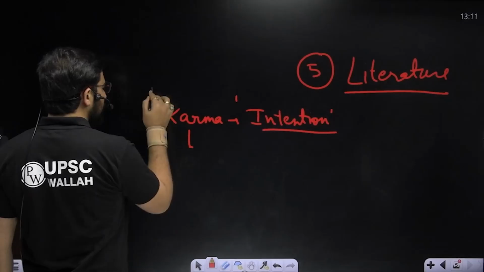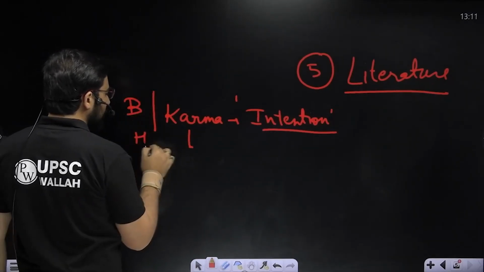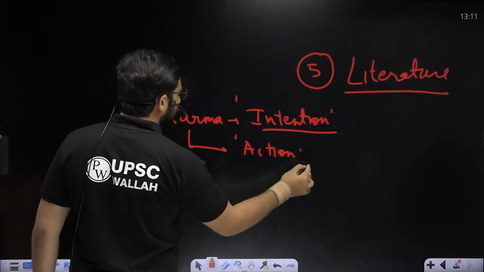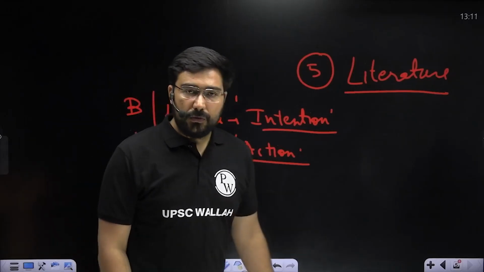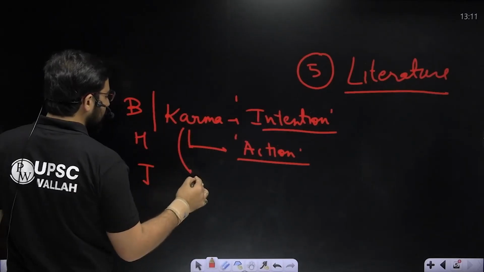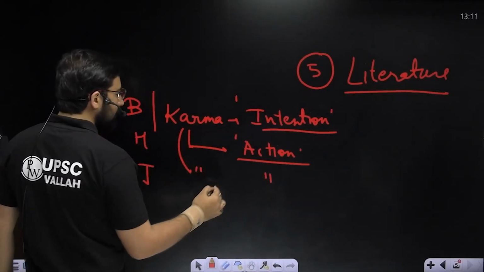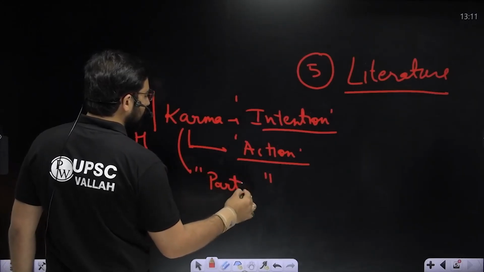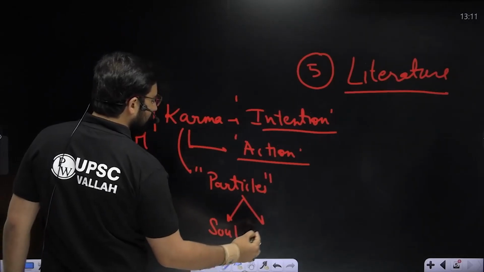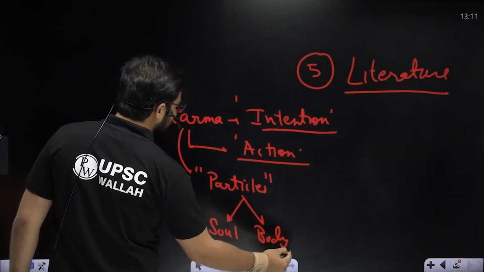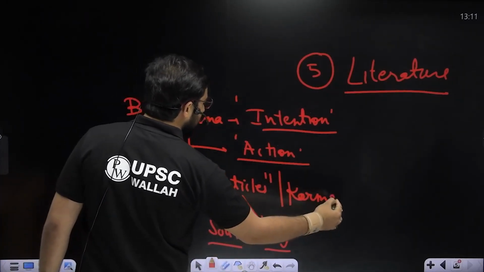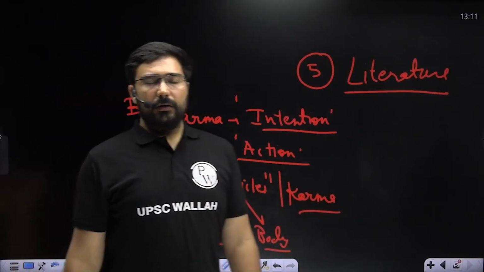But once you go towards Hinduism, the word karma gets linked to action. Whatever kind of actions you do, you have to take responsibility for the final outcome. While in Jainism, the concept of karma is very different. Karma means these are the particles which get linked to your soul and to your body, and you have to annihilate these karmic particles in order to become an arhat, become enlightened.